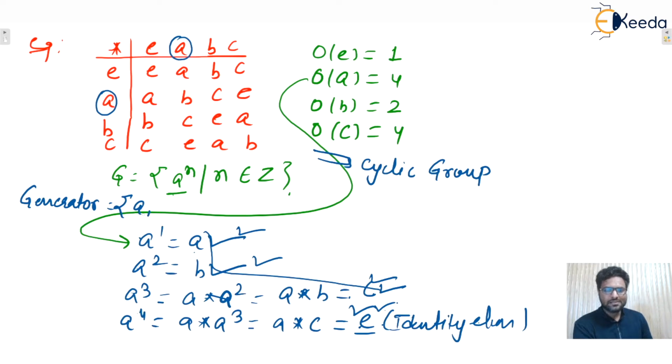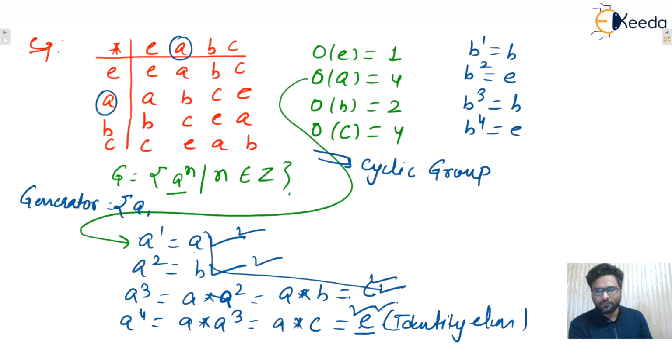Isn't it? Now let us check whether B is a generator or not. So let's say B raised to power 1 is B. B square is the identity element. B cube will be again B. B raised to power 4 will be again the identity element. So whether all the elements of the group are generated or not? No, that's why we can say that B is not a generator. If at least one generator is there, then that group is known as cyclic, isn't it?